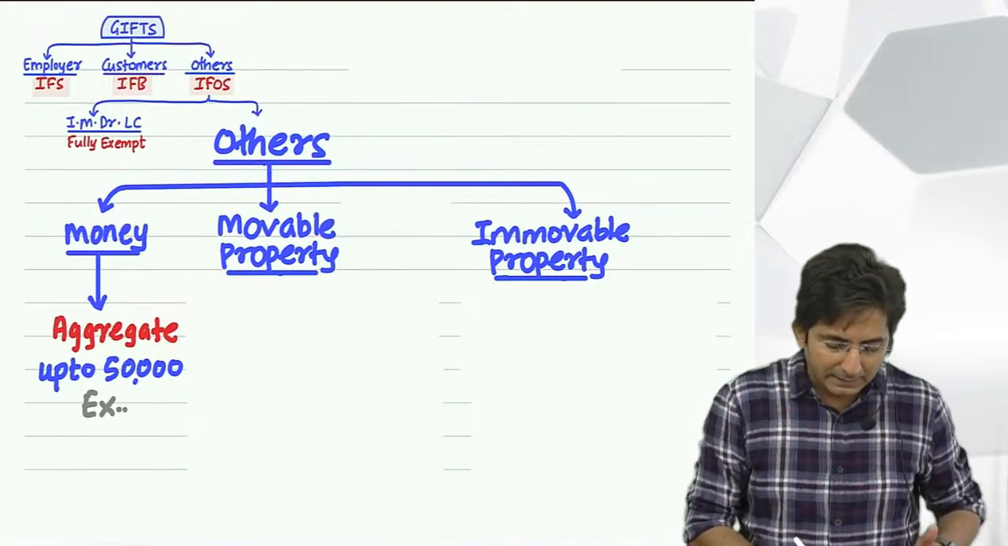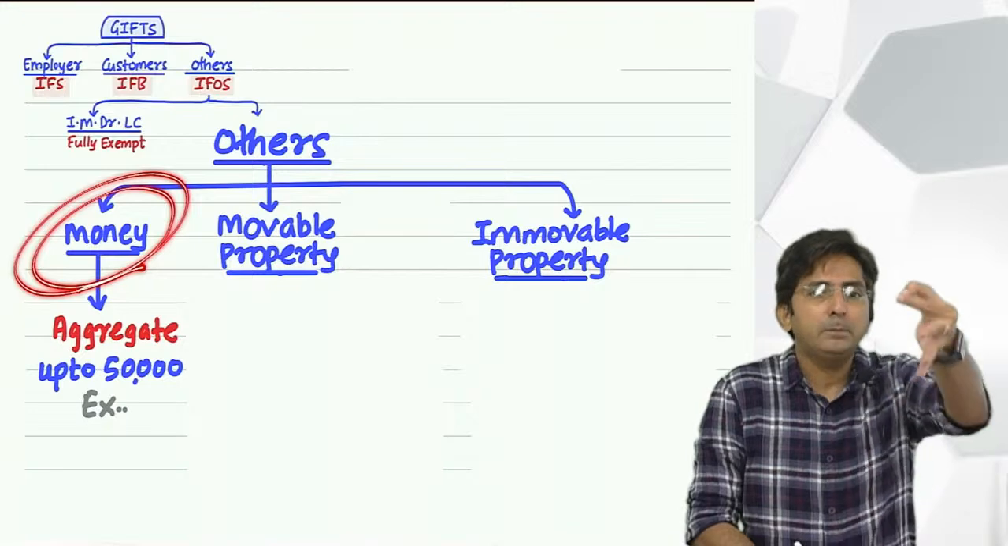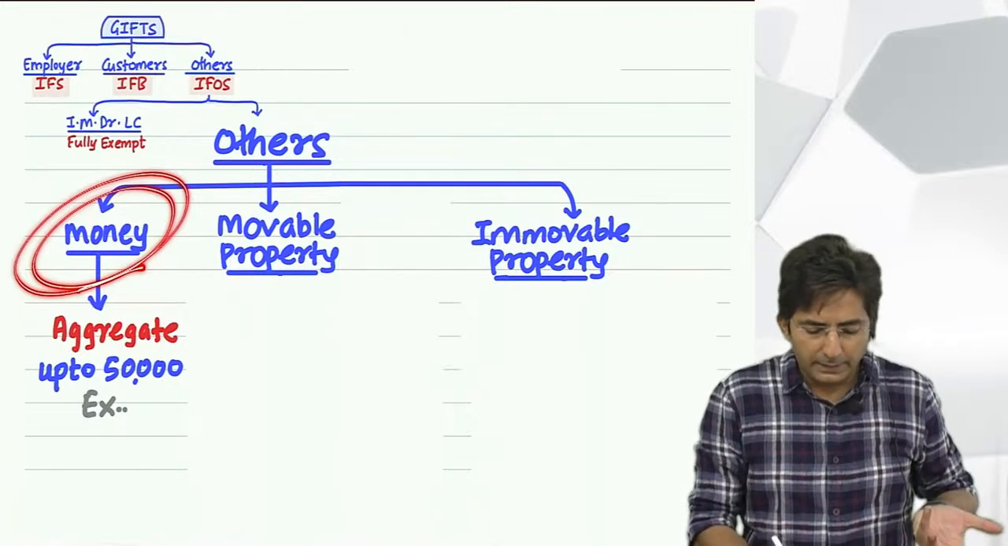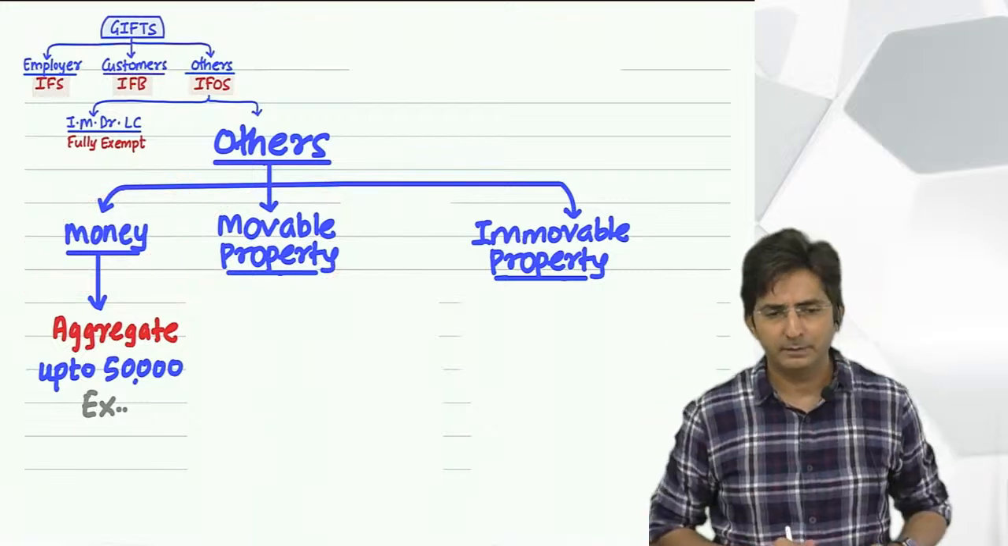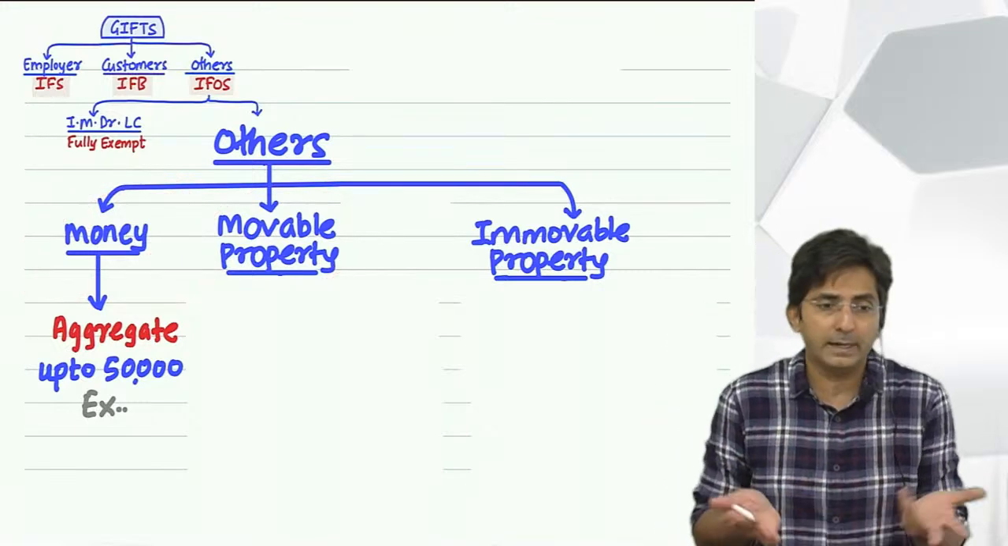If it is money, you have to simply add the money. But if it is movable property, we have to add the market value of that item. Now whether it is gold or silver, anything.